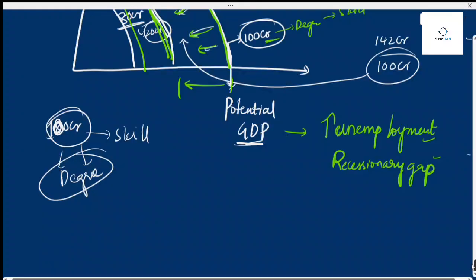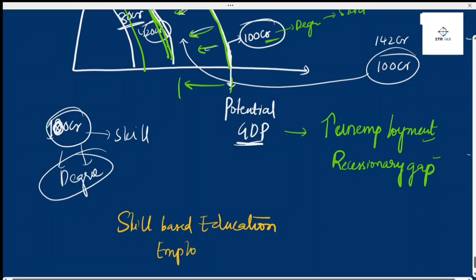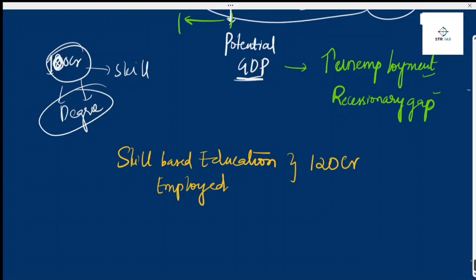What happened to this curve? If so, what I'm doing is I'm giving skill based education, and also I'm giving a workspace such that everyone is employed. In the next 20 years I'm giving skill based education, and India's population has increased to 120 crores, and everyone has got skill based training, and 120 crores are fully employed.